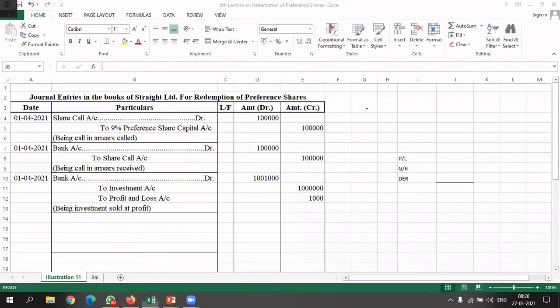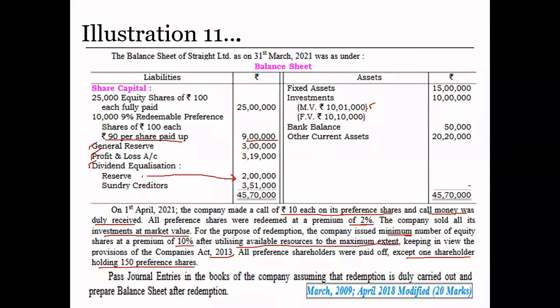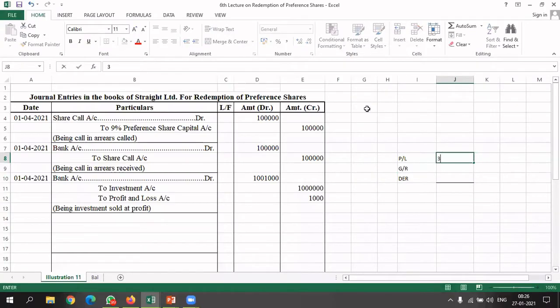In profit and loss, we have 3,19,000. General reserve, we have 3 lakh rupees. And in dividend equalization, we have 2 lakh rupees.